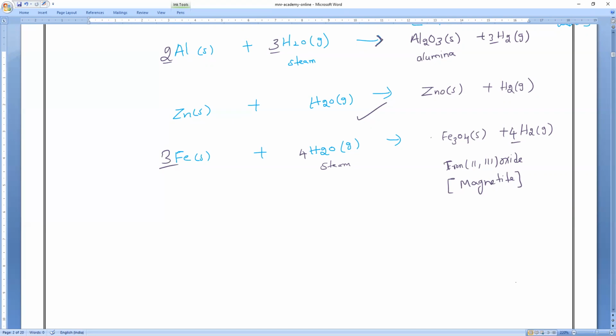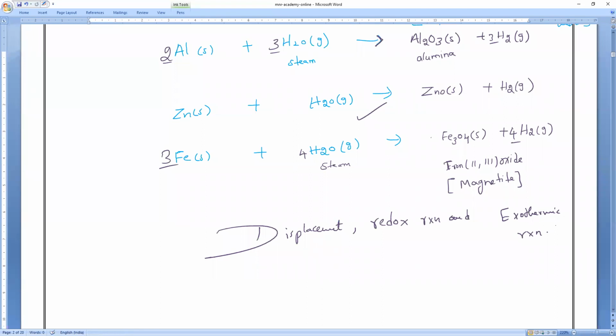Make it fast, everybody. Any doubt, ask me. Clear, all of you? All these reactions of metal with steam are examples of what? They are examples of redox reactions, and they are examples of exothermic reactions.